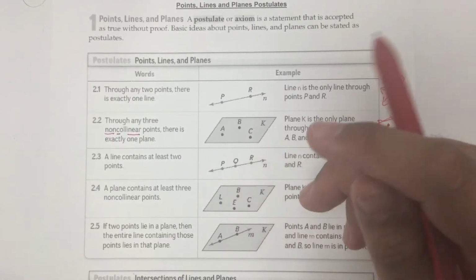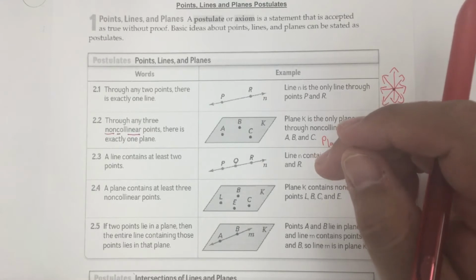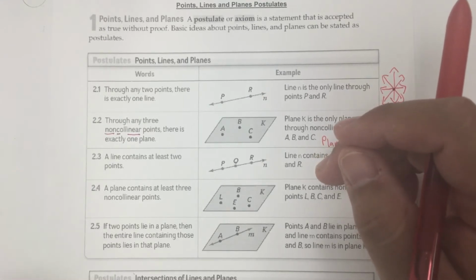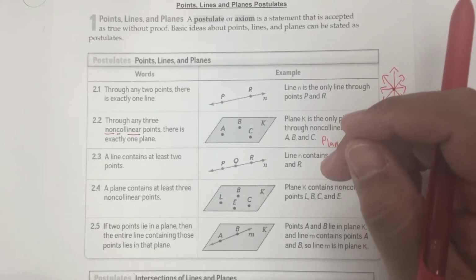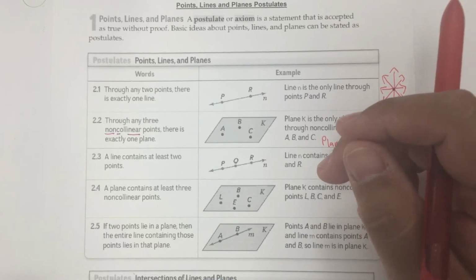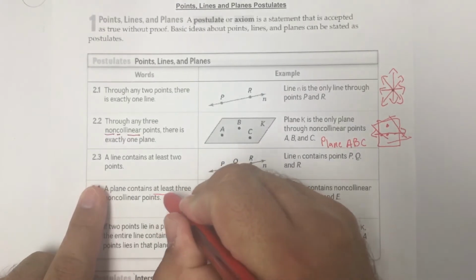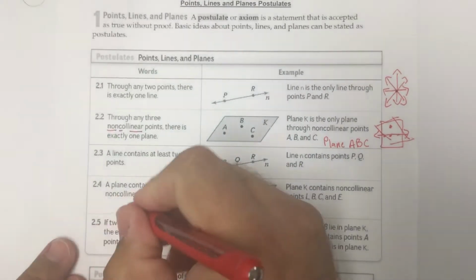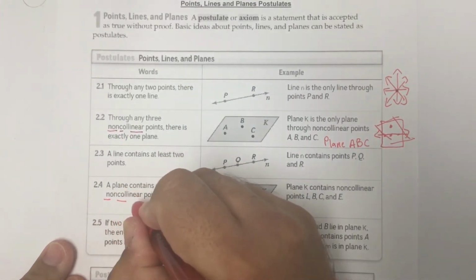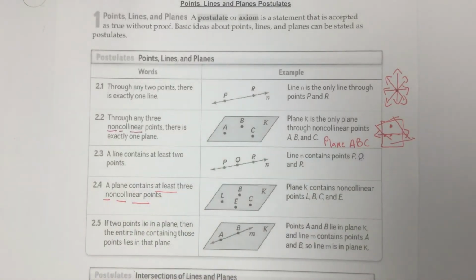When it says at least, that means greater than or equal to 3, which means it can't be 2. It has to be 3, 4, 5, 6, 7, and so on. Make sure we understand that a plane contains at least 3 non-collinear points, not together on the same line.